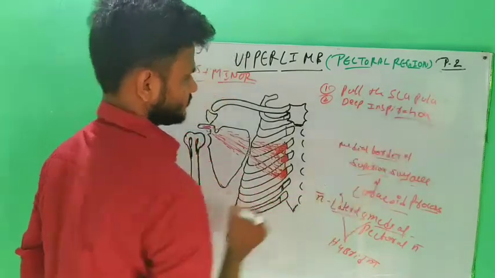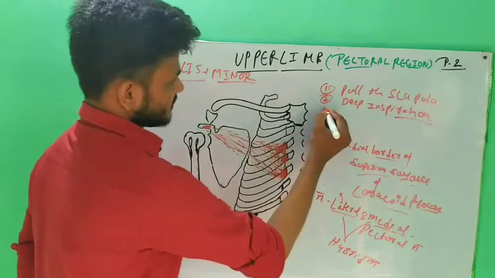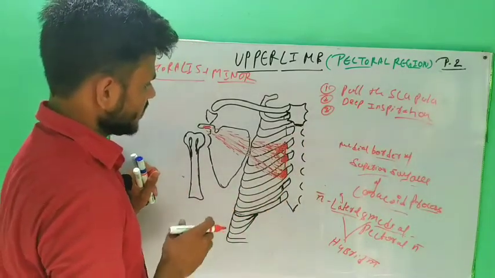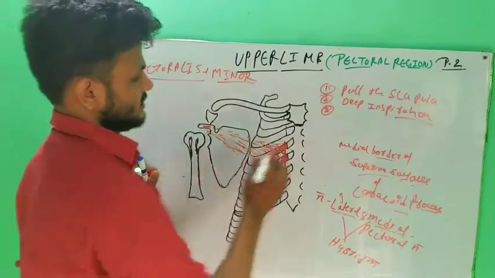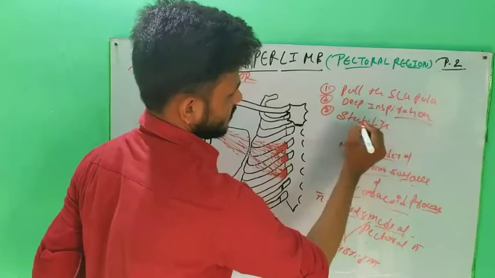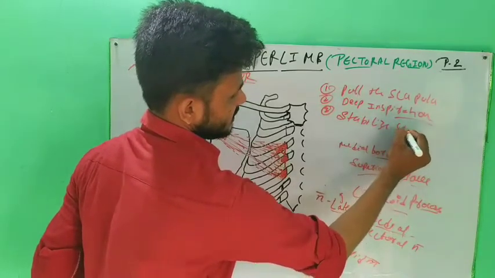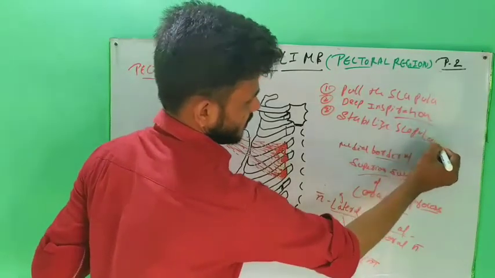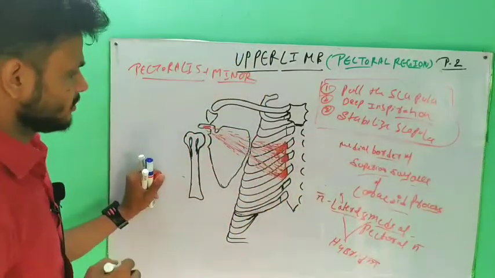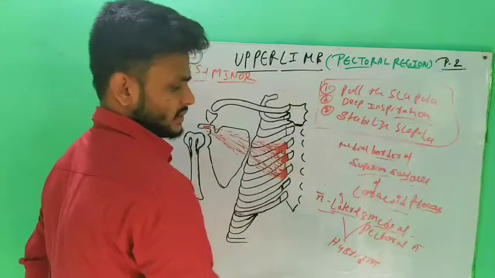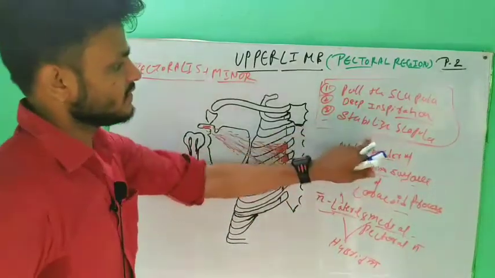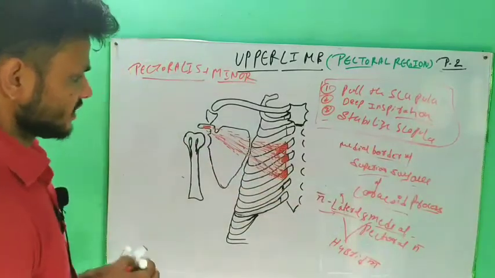The third function is that it stabilizes the scapula. These are the functions of the pectoralis minor. The nerves are the lateral and medial pectoral nerves. The functions are pulling the scapula, deep inspiration, and stabilizing the scapula.